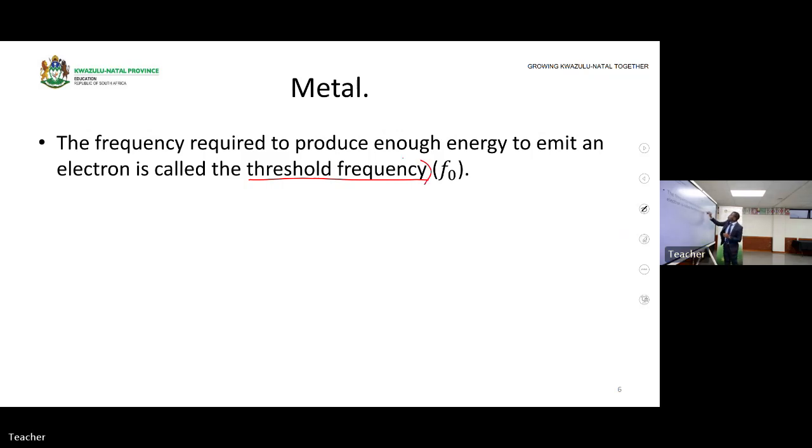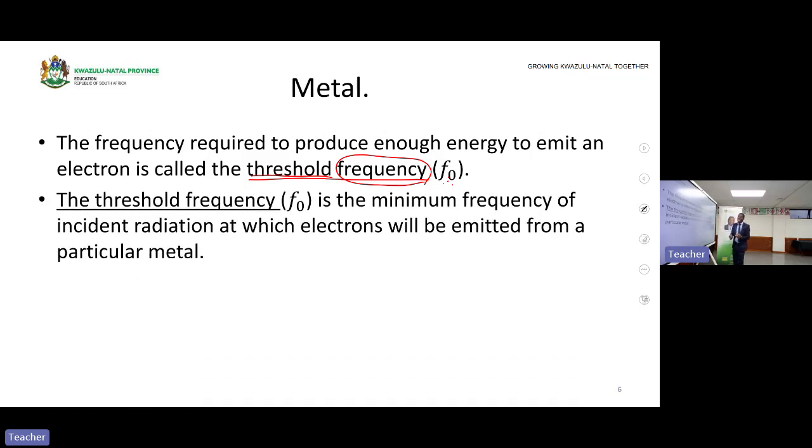There is a threshold frequency, a minimum frequency that the electron must gain from what? From a light. So that frequency is called the threshold frequency, and it's represented by f naught, f with a small letter 0, as you see here. It's sometimes called a cutoff frequency. It can be called a threshold frequency or a cutoff frequency. That frequency must be met so that electrons will be emitted from a metal surface.